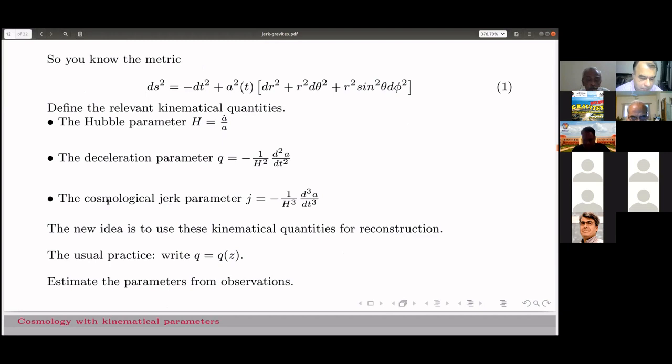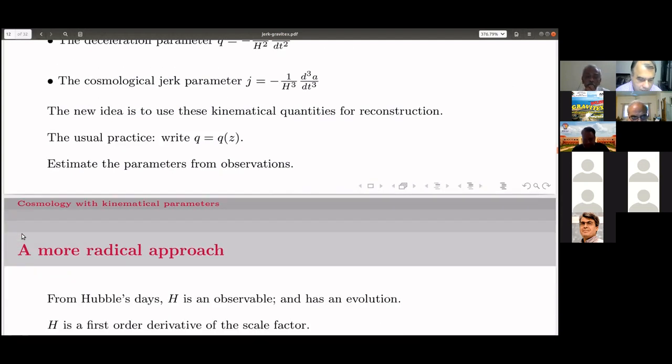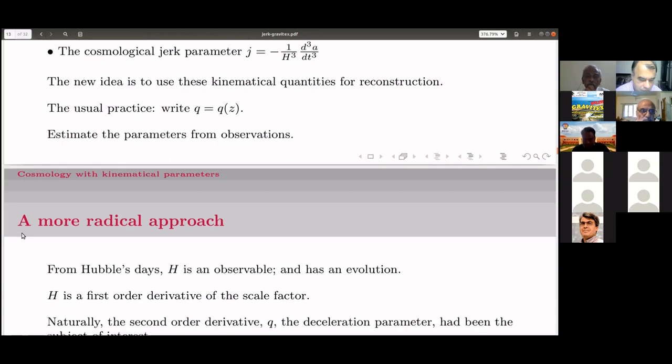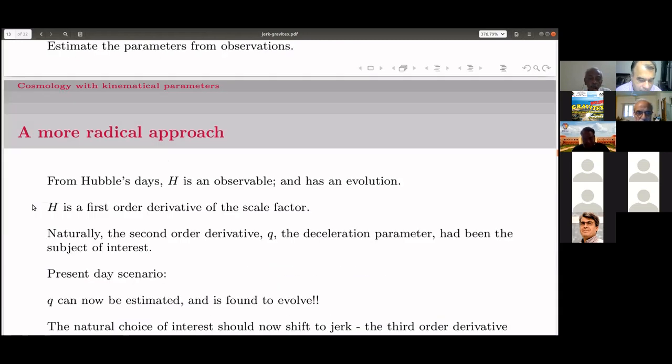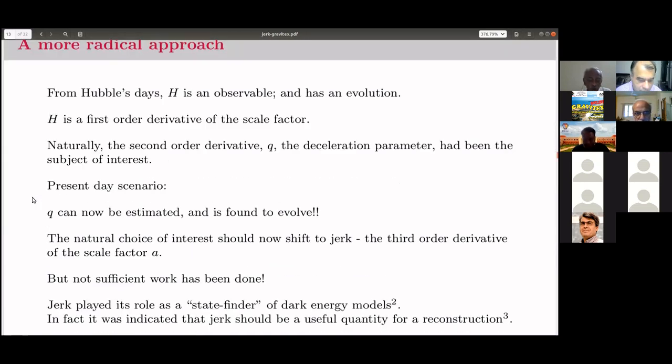Now the usual practice in parametric reconstruction is to parameterize q, the deceleration parameter, as a function of z, and estimate the parameters from observations. A more radical approach is this. As I already told you, H was an observable for a long time, and q was the subject of interest.